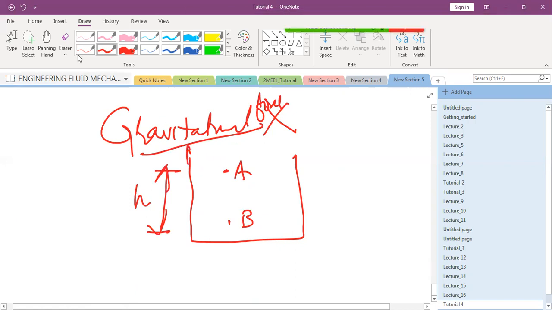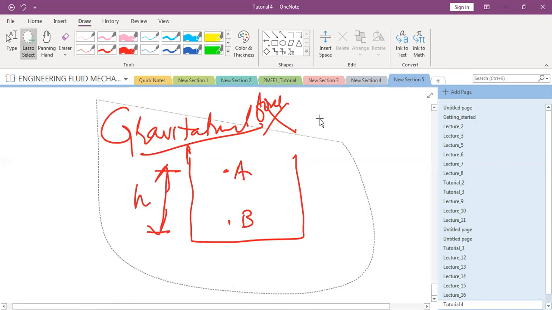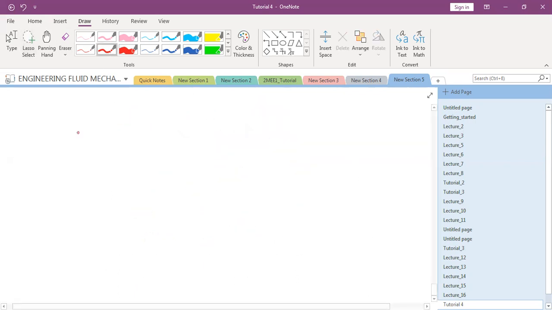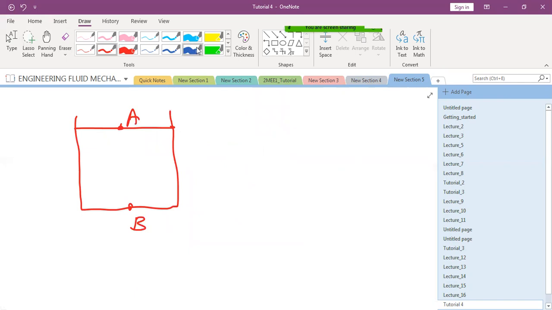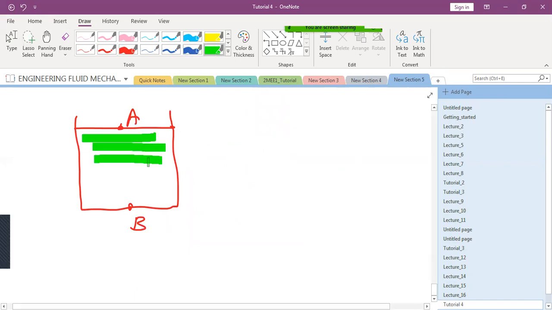Say I mark it like this. So to make it much more clear, I am giving you two examples. Say this was a glass of water. This was point A. This was point B. And this was filled with water. And this height was say h.